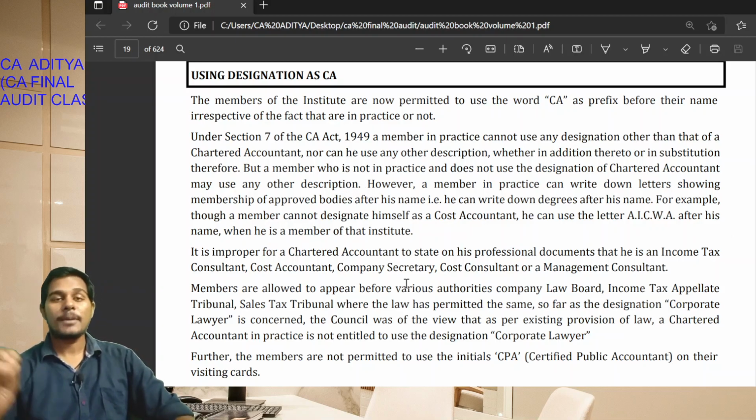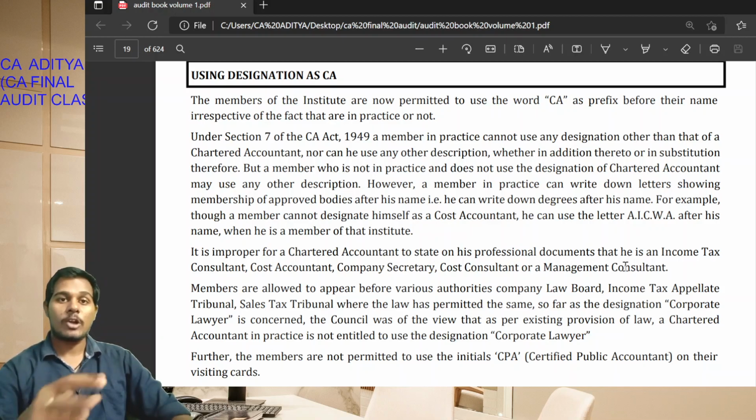It is improper for a chartered accountant to state on his professional documents that he is an income tax consultant or management consultant or cost consultant or company secretary or cost accountant. That is, he should not provide these details in any professional documents or on his name board.